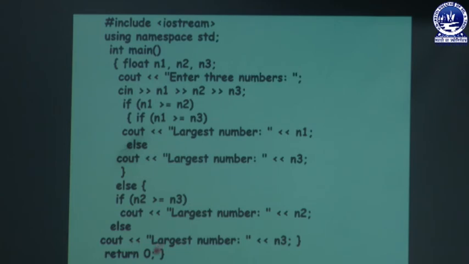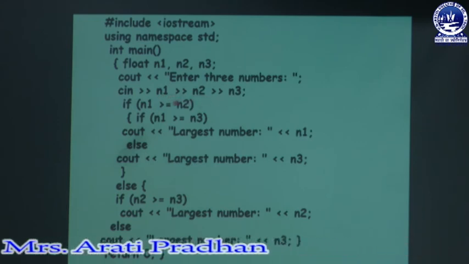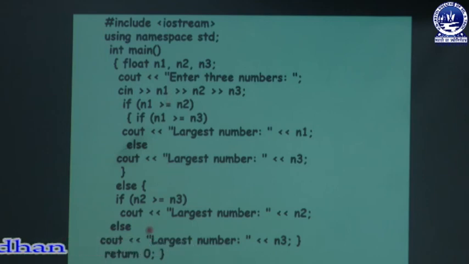Yes, something else may happen. If you enter all the values equal, meaning n1 will contain 100, n2 will contain 100 and n3 will contain 100, in that case this program may give some sort of ambiguous output. But here I have assumed that I have entered all 3 different values, suppose n1 is 100, this is 200, this is 300, any different values. In this particular program, you should not enter equal values.